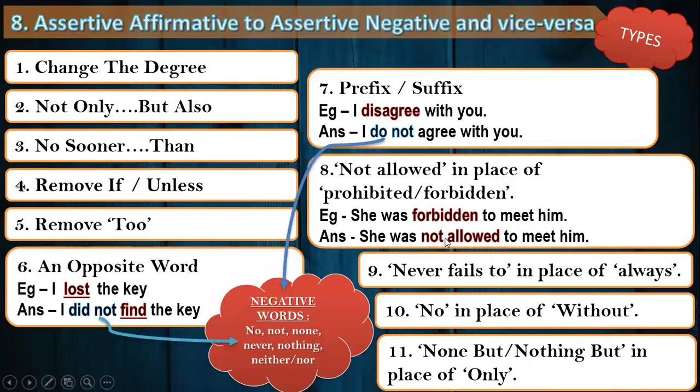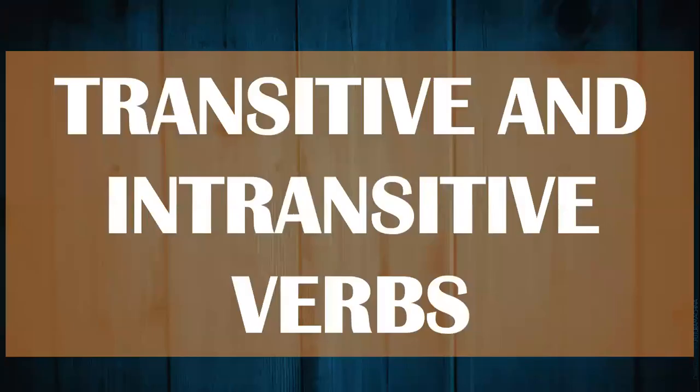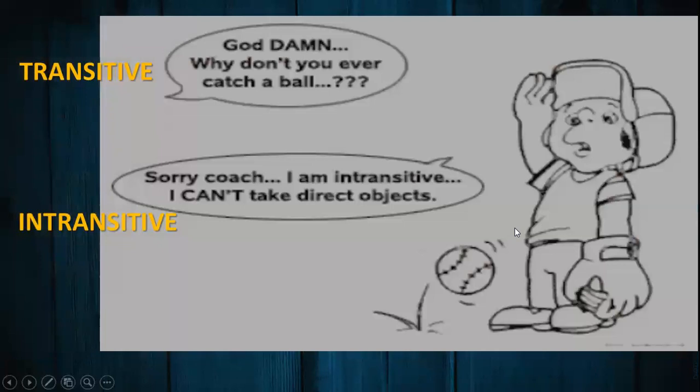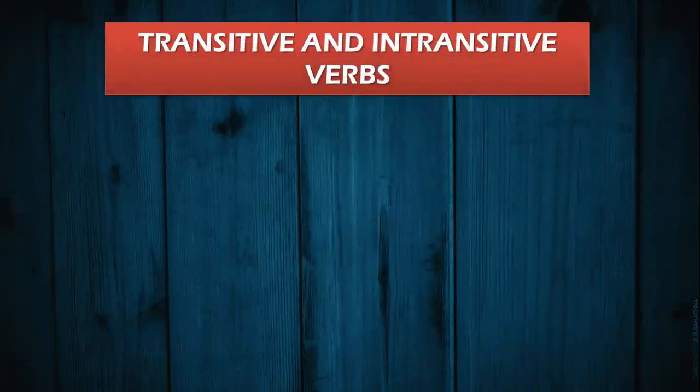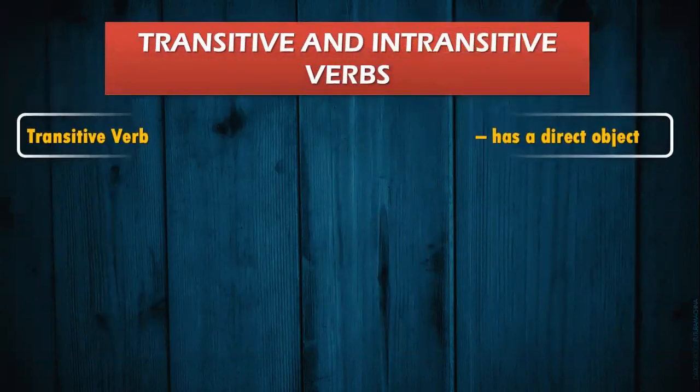Now it's time to go ahead with another type of concept, that is transitive and intransitive verbs. Generally, transitive and intransitive verbs fall under the main verb. So what is a transitive and intransitive verb? Let's go and understand with the help of a definition. When it comes to a transitive and intransitive verb, we have to focus on the direct object and the indirect object. Are you still confused? Wait, I have a better method to make you learn this.